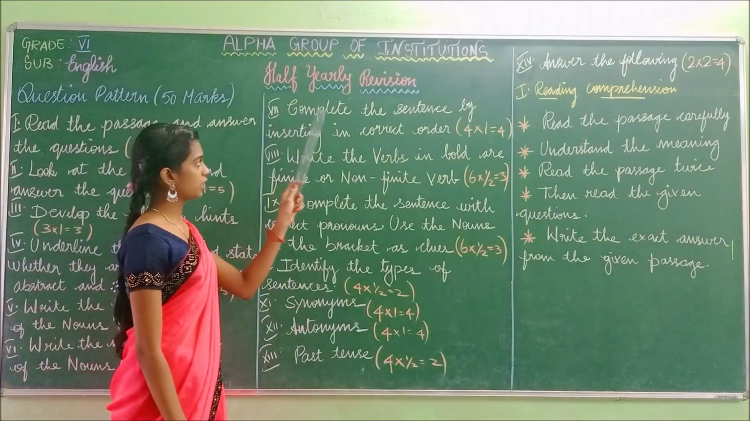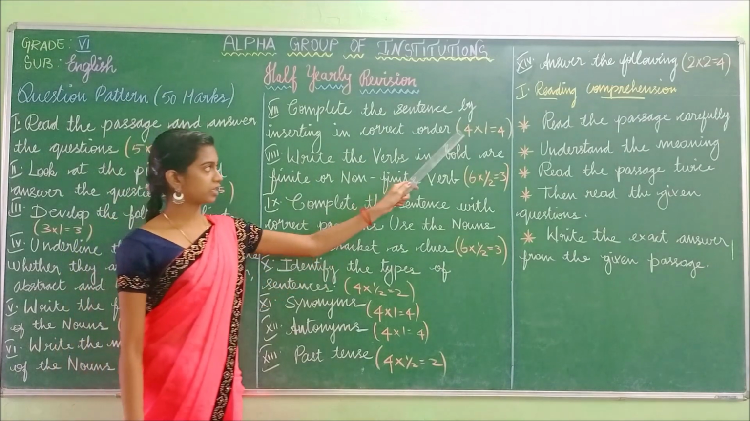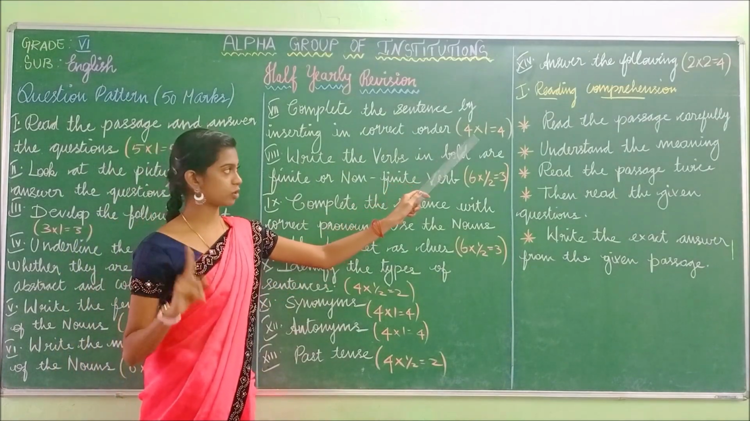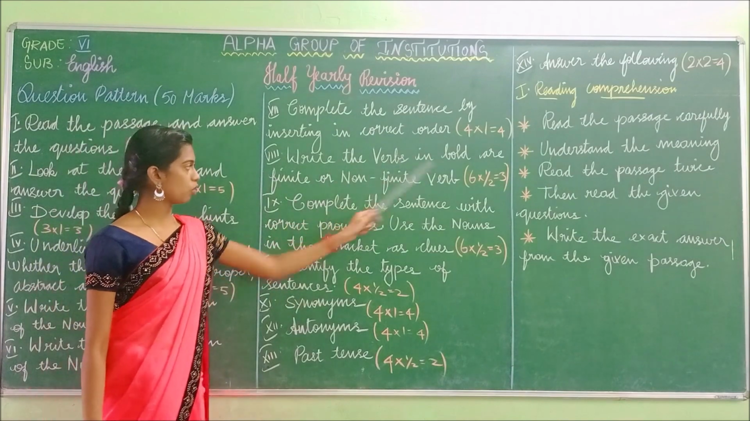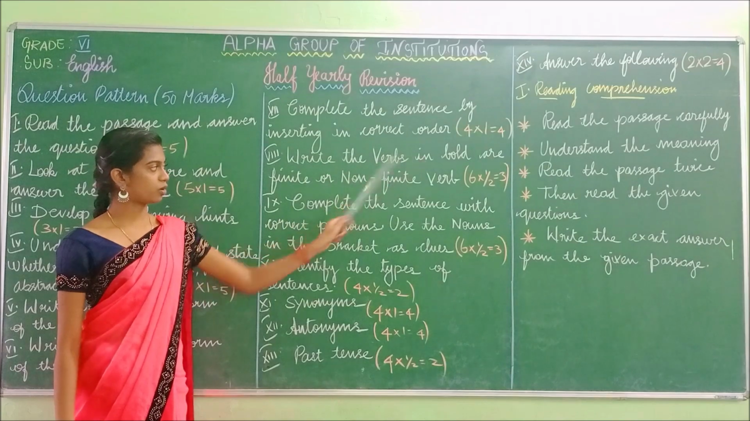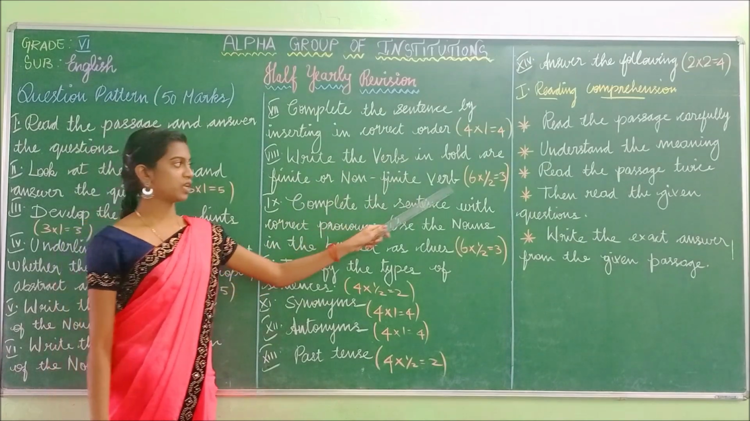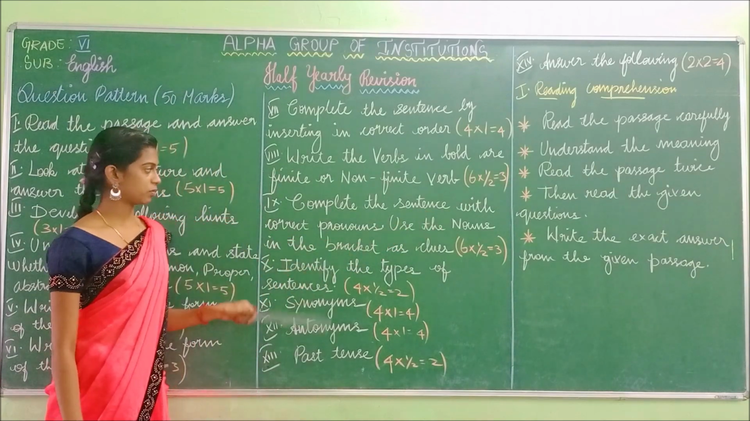The seventh one is complete the sentence by inserting adjectives in correct order and it carries 4 questions and each question carries 1 mark and totally 4 marks. Write the verbs in bold as finite or non-finite verb. There will be 6 questions and each question carries half mark and totally 3 marks.